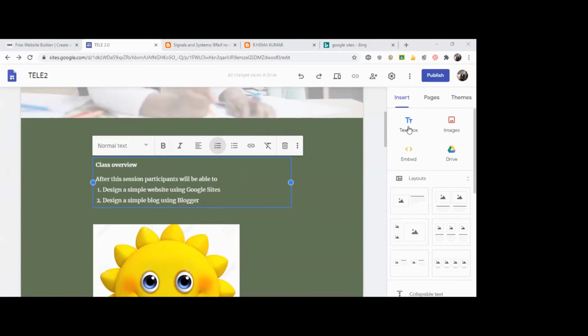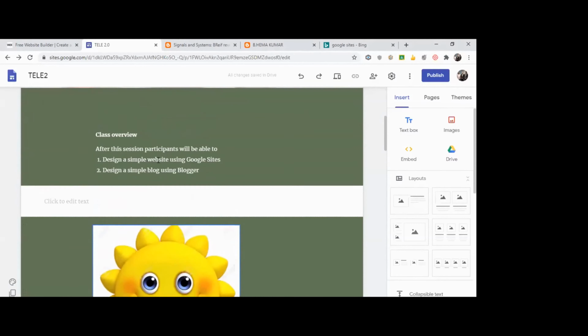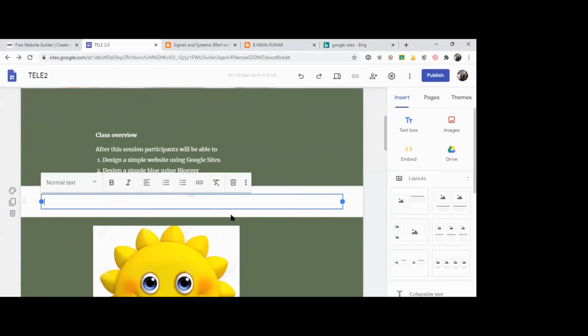To add, just click on text box. You got a text box here. Or I want to add a text box, I can just delete this text box as of now. I have this text box.